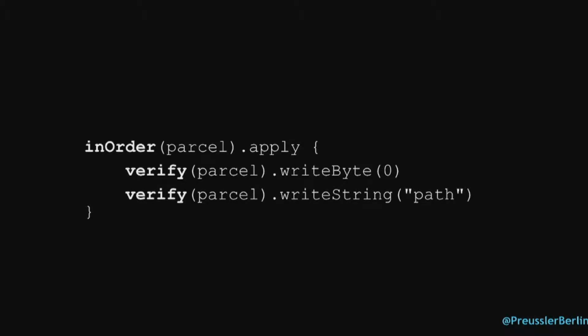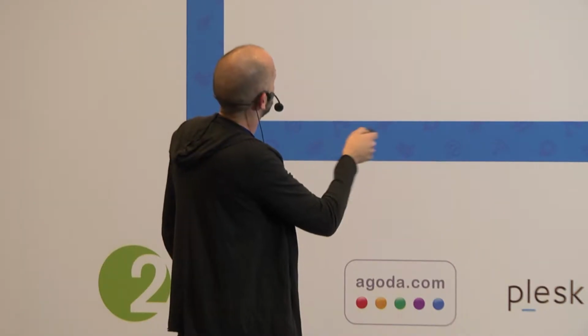In Kotlin, this is also three lines, but I think it looks a bit better. You would write it like this. So I need an inOrder about parcel, and then I just want to verify that you first call writeByte without anything here, because it's clear that this is a byte. And then the same with writeString. So we again use the box syntax here, and give the whole thing a context, so I don't have to tell them this is the verifier.verify.